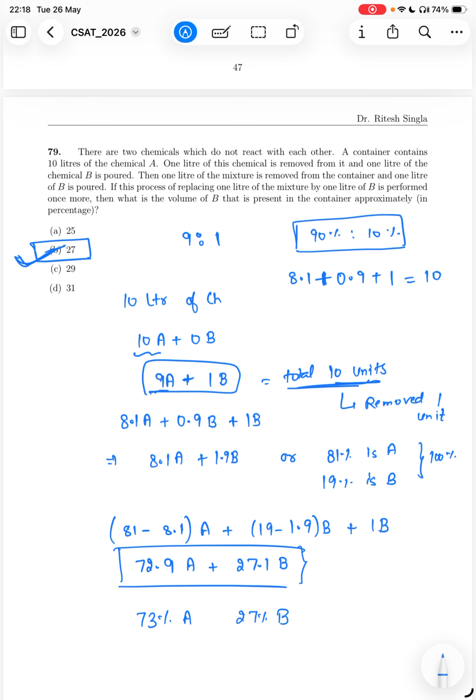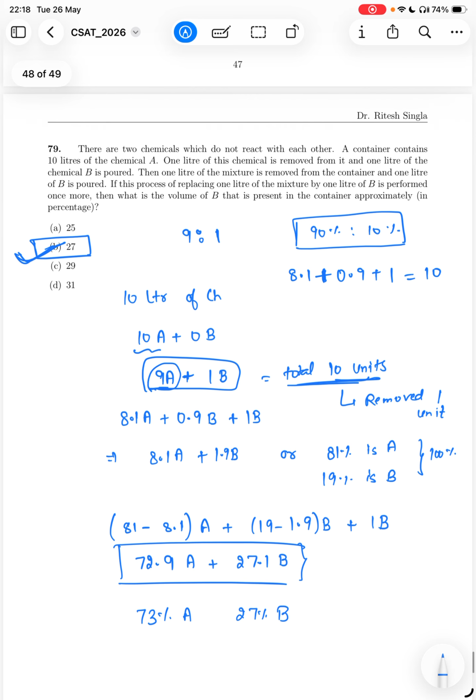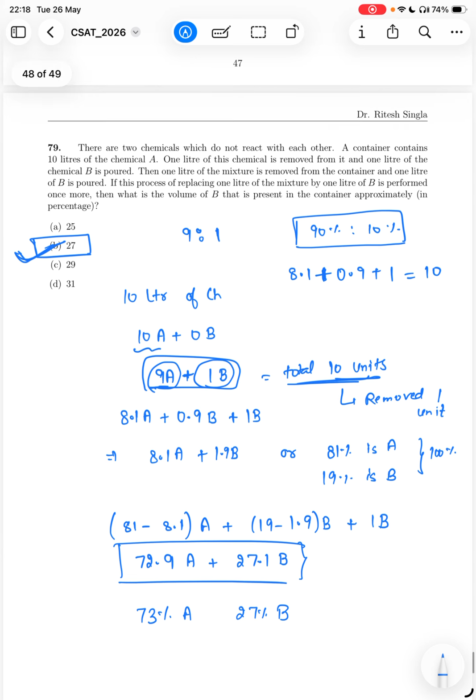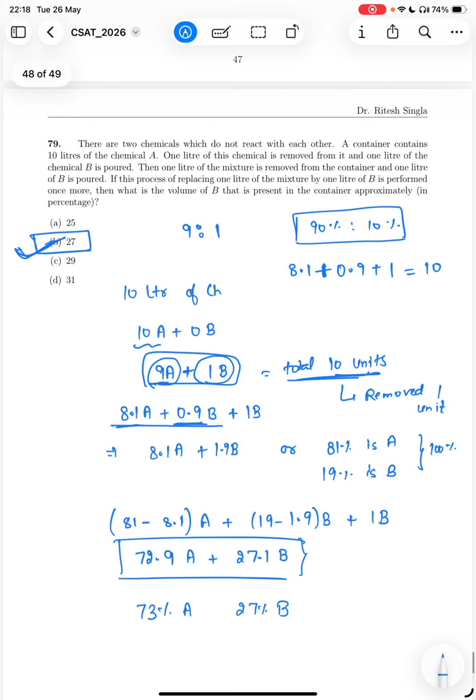So 10% of this 9 of A will be out, and 10% of this 1 unit of B will be out. So basically we will be left with 8.1 liters of A and 0.9 liters of B. And then the question is saying add 1 liter of B again. So again you will have ultimately 10 liters, but out of those 10 liters you have 8.1 liters of A and 1.9 liters of B.